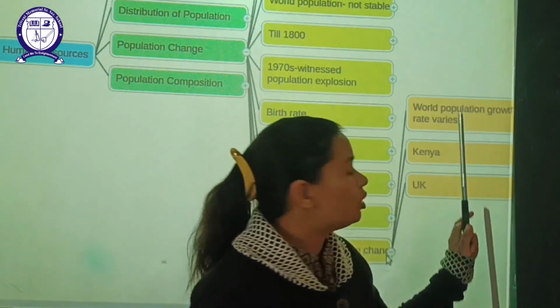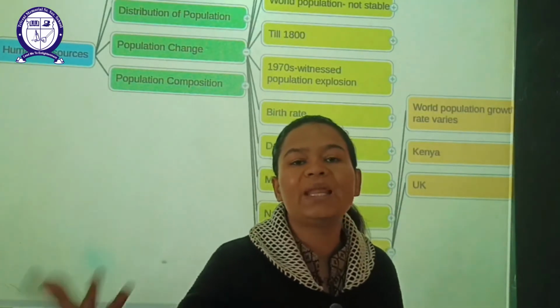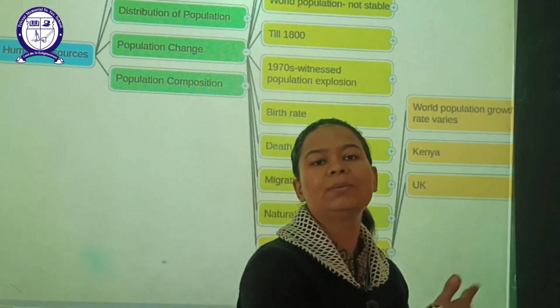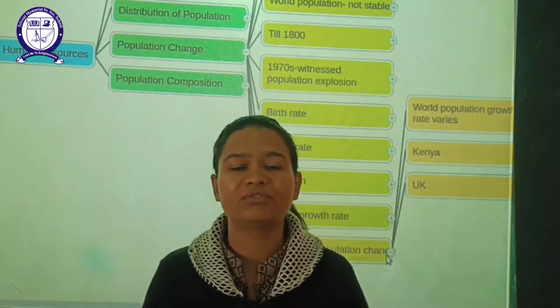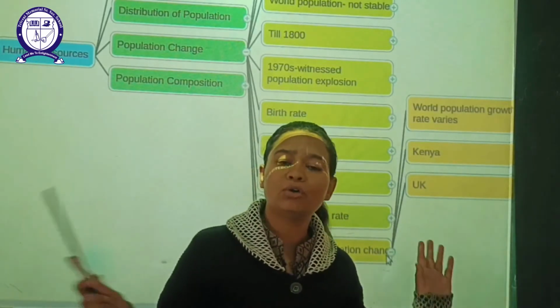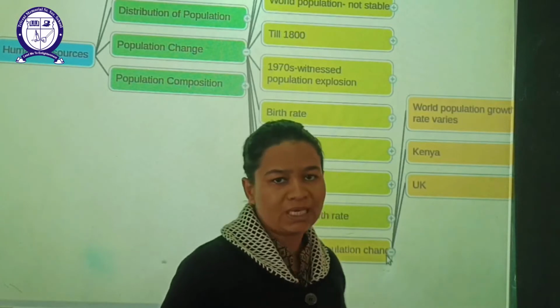World population growth rate varied from place to place. In India, different population is there. In Kenya, different population is there. In USA, different population is there. So all over the world, different number of people are there.